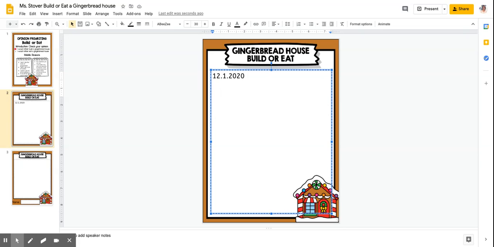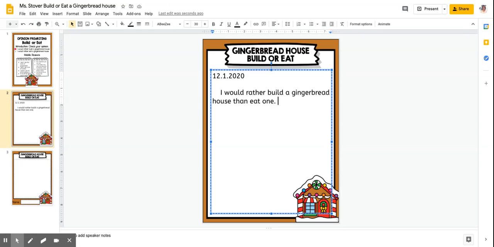So I am going to make sure that I have a topic sentence. So our topic in this is, would you rather build a gingerbread house or would you rather eat a gingerbread house? So your topic would be what you decided and what your opinion is. So my first sentence will be my topic sentence, and that will be, I would rather build a gingerbread house than eat one. So that's my opinion. That's stated, and that is your topic sentence.